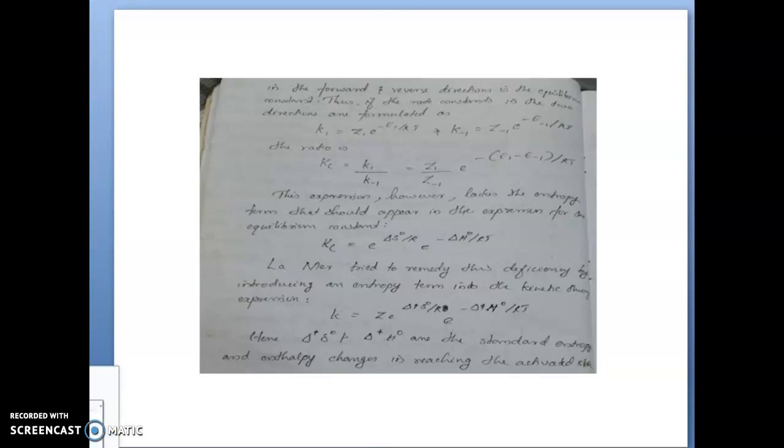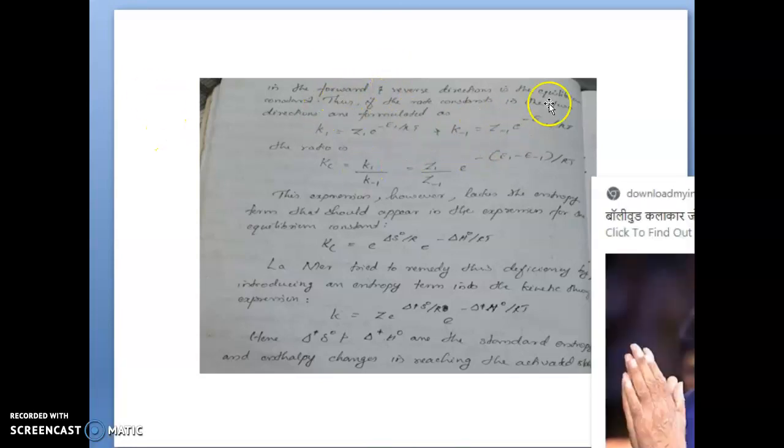So if the rate constants are formulated in the two directions, k1 over k-1, the ratio will be equal to the equilibrium constant. However, this expression lacks the entropy term that should appear in the expression for the equilibrium constant. In this term, we can see that there is a lack of the entropy term. In the case of the equilibrium constant, Kc is equal to e^(ΔS°/R) e^(-ΔH°/RT).